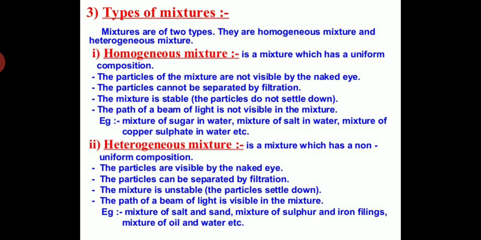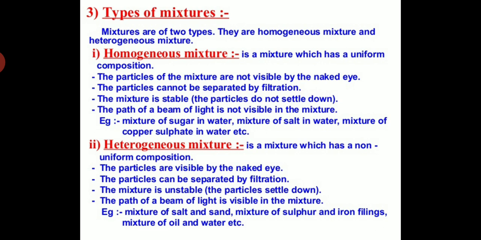Understand? So what do you mean by the mixture? A mixture is a material containing two or more elements or compounds that are in close contact and mixed together in any proportion, and they can be separated by simple physical methods. Now the properties of the mixture. Students, a mixture may be homogeneous or heterogeneous. A homogeneous mixture has a uniform composition.